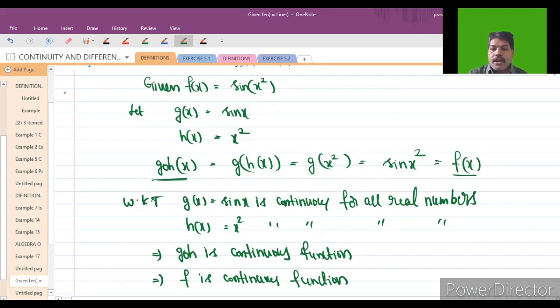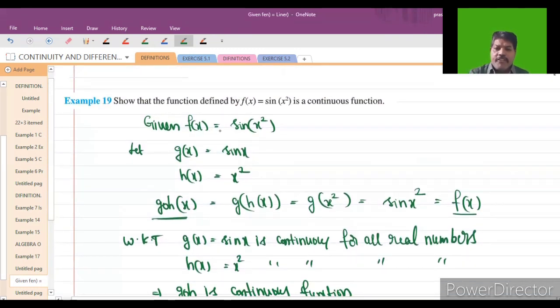So see that one here, students. What I am taking first: f of x is equal to sine of x square. So g of x is nothing but sine x, and h of x is equal to x square. I am taking two functions. The first function is g of x and the second function is h of x. So g circle h of x is g of h of x. The h of x value is x square, and g of x square is sine of x square, which is nothing but f of x.